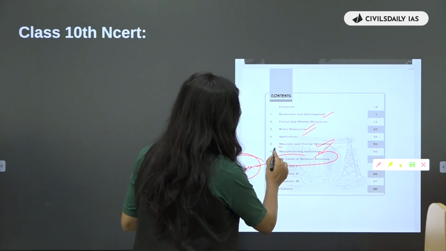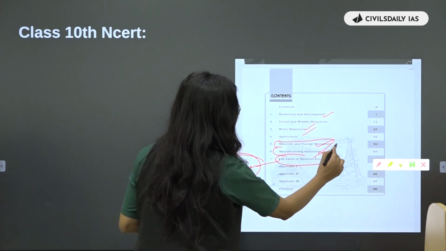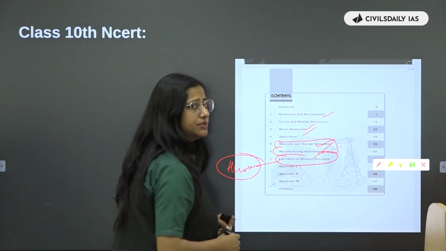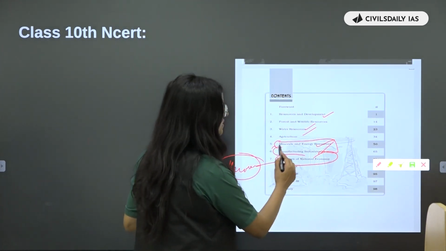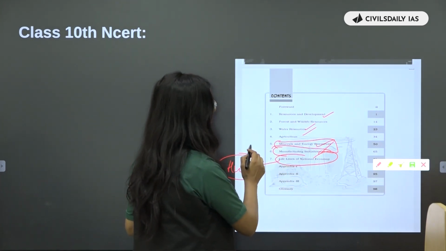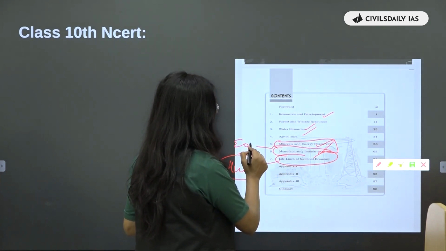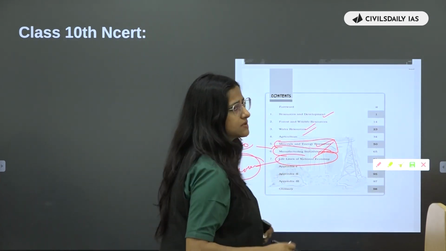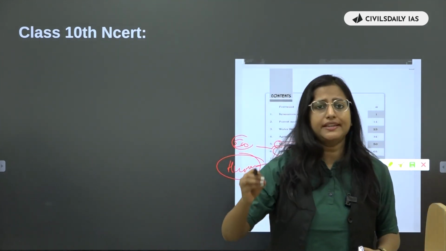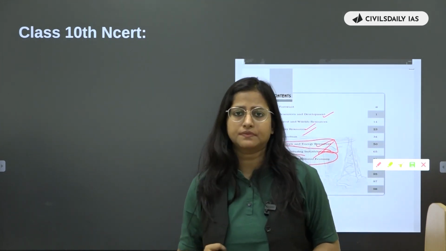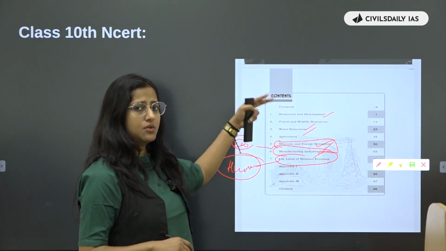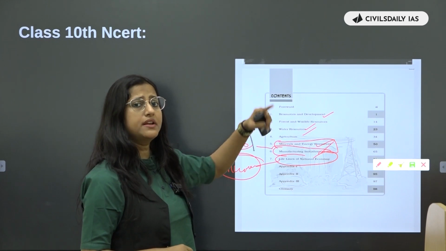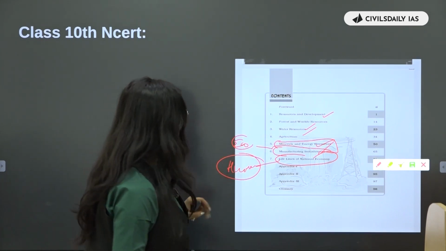Then again, manufacturing industries, minerals and energy resources, these all are part of your economic geography, especially manufacturing industry. Minerals and energy resources we can have separately in a resource geography. Again, what? It is a human geography. Agriculture geography is a part of what? Human geography. Okay?